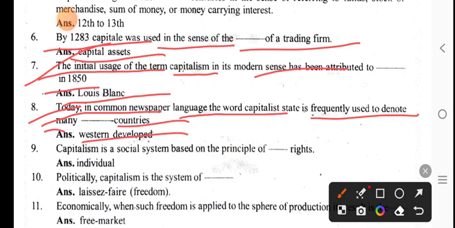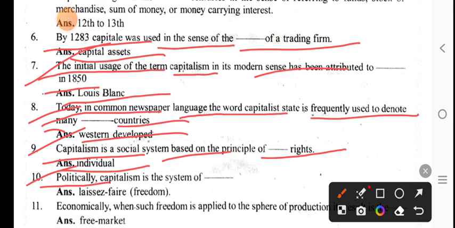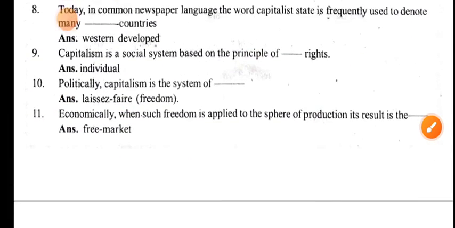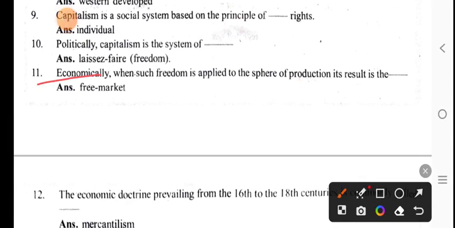Capitalism is a social system based on the principle of individual rights. Politically, capitalism is the system of laissez-faire, meaning freedom. Economically, when such freedom is applied to the sphere of production, its result is the free market.